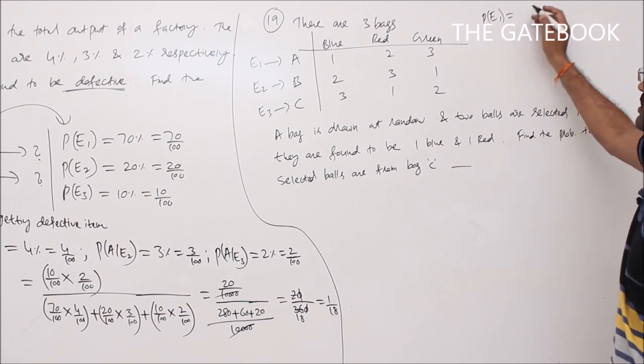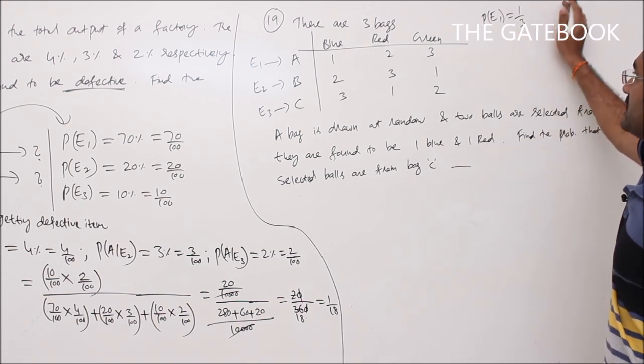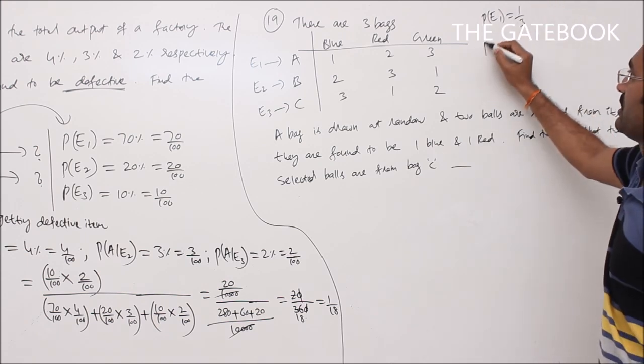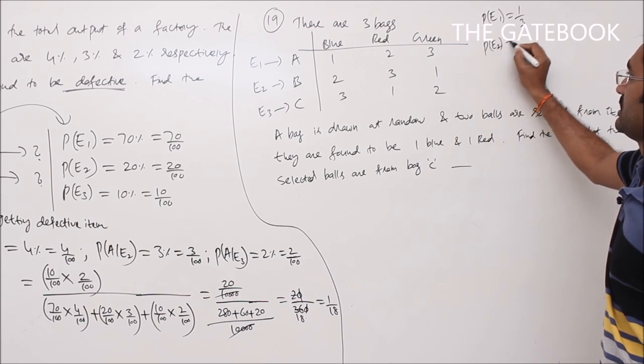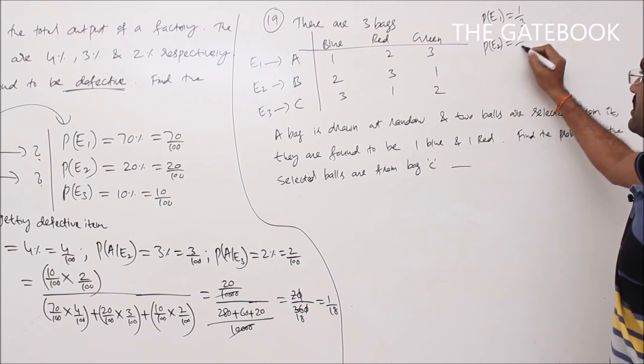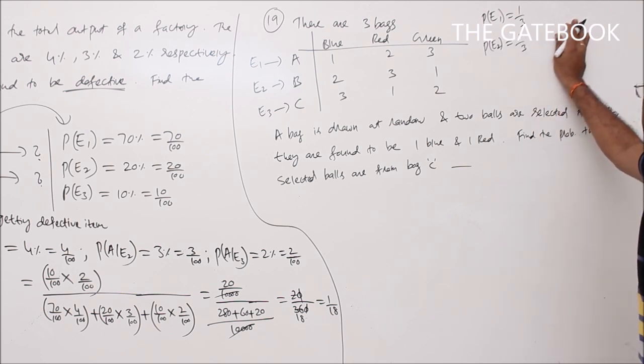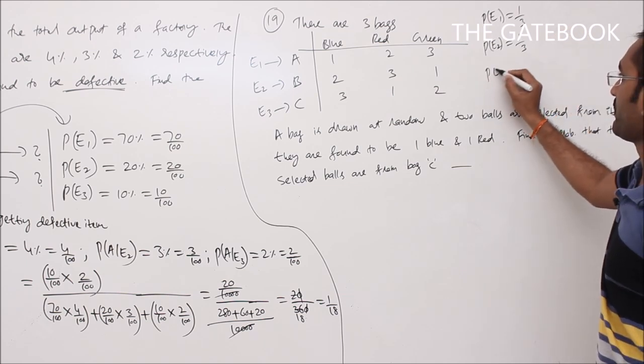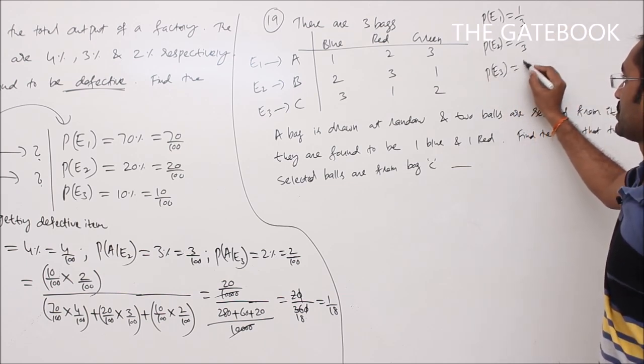It can be done in 1 by 3 ways. Similarly, P of E2, selecting bag B, is also 1 by 3, since there are totally 3 bags. Next, P of E3 is also 1 by 3.